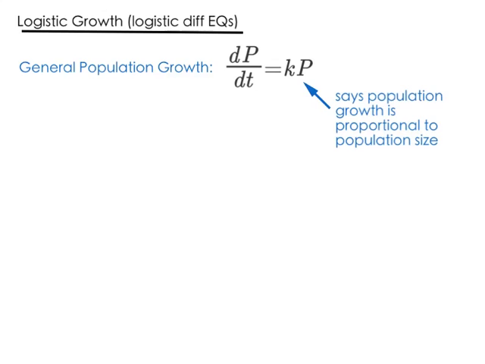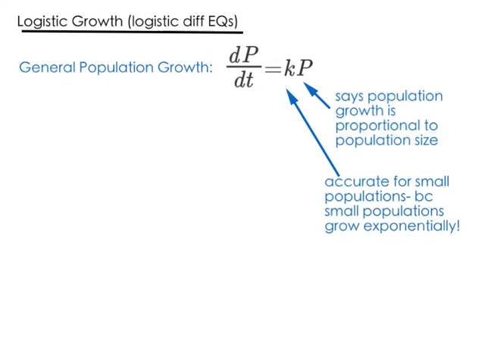Okay, we're going to be talking about logistic growth or logistic differential equations. Logistic growth takes our basic differential equation, which looks like this. This is our basic equation for general population growth, that the rate of change of population size is proportional to our population size itself. That's what we talked about when we were talking about our general FAQs and our general population growth.